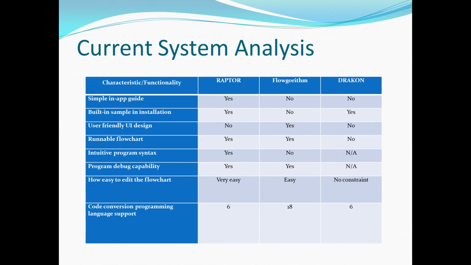While in Flowgorithm, it is more constrained, but it's still quite easy. However, it cannot be edited as freely as in Raptor. But Dracon has no constraint whatsoever, since it is mainly a drawing tool, so the user can place elements wherever they want. And for the conversion programming language support, Flowgorithm has the most support here, with 18 programming languages to convert the flowchart into actual code.